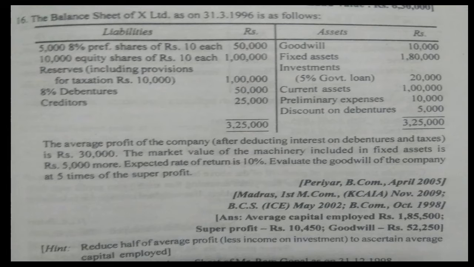After that, the company earns a profit of 30,000. The market value of the machinery included in the fixed asset is 5,000 more. Expected rate of return is 10%, that is, normal rate of return is 10%. Evaluate the goodwill of the company at 5 times the super profit. Okay, so now we'll find the answer. We'll go to the next slide.